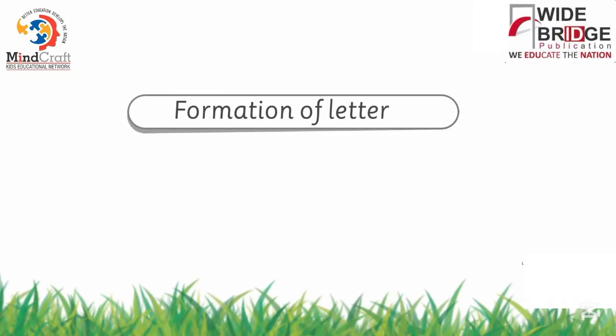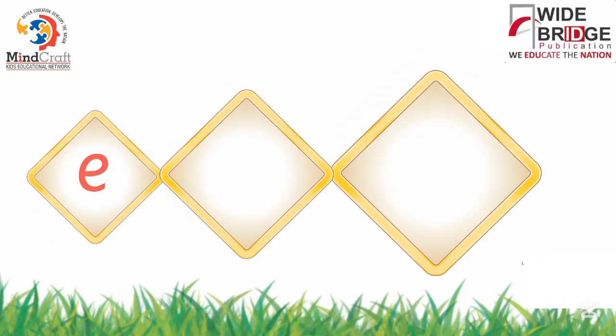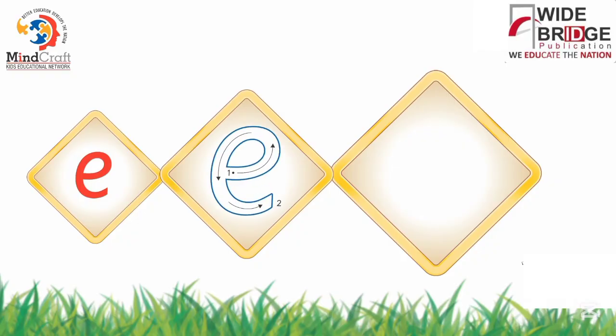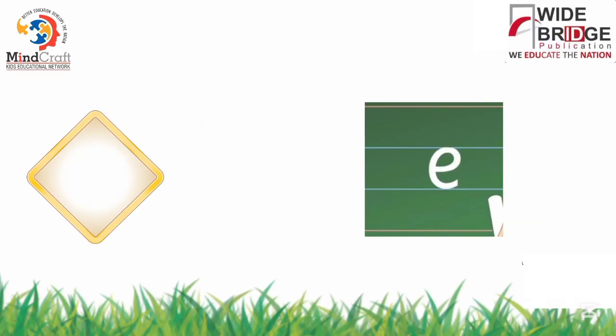Now, let's learn the formation of letter E. This is letter E. It sounds E. Let's learn its formation. You will start from the dot, go straight, and then turn around. It's letter E.